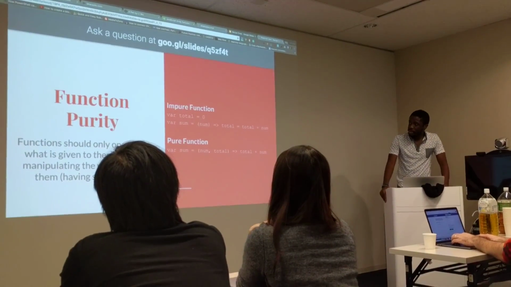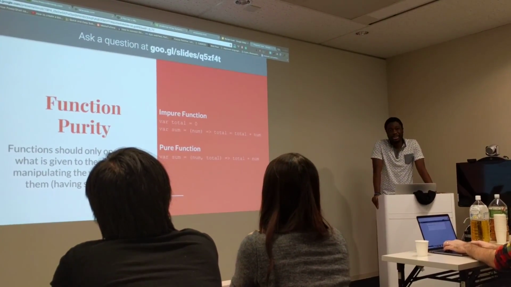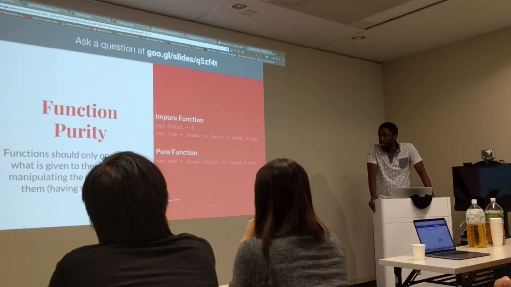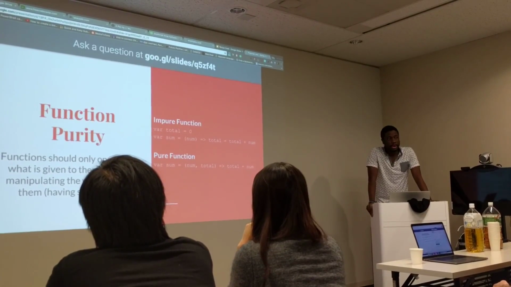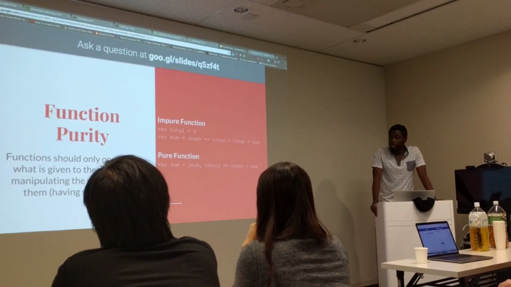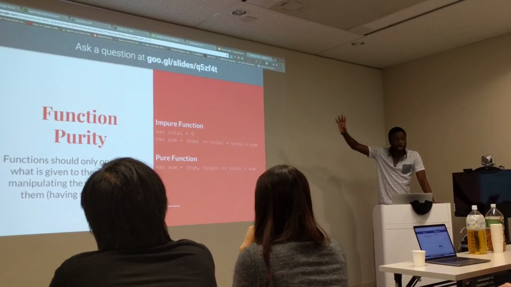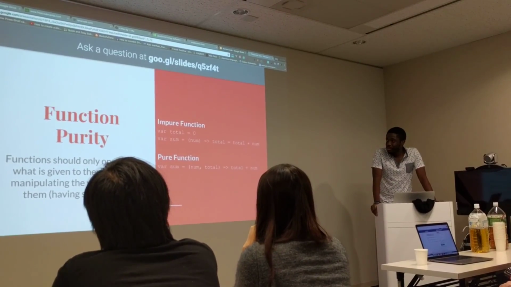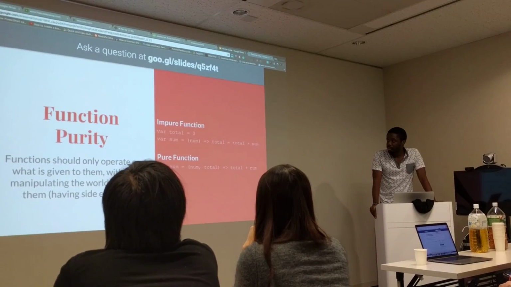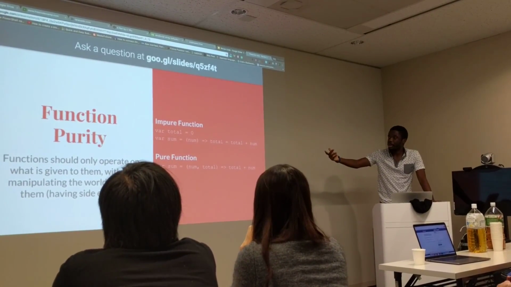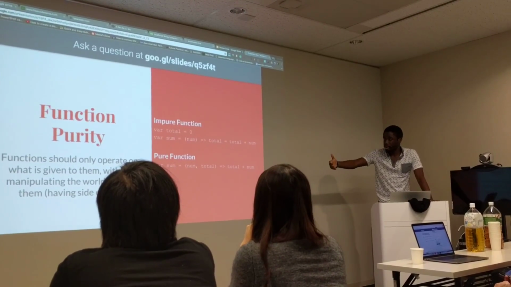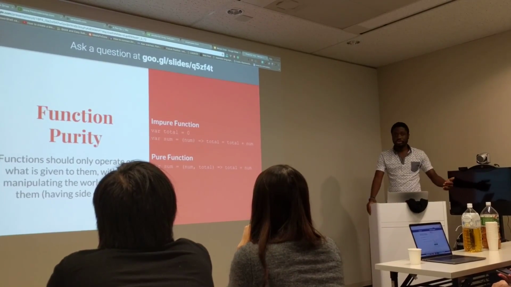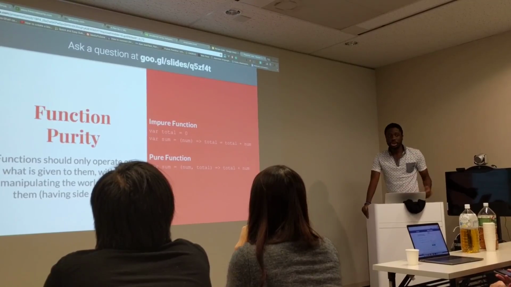Firstly, I would say that function purity is something very important to understand. That's that functions should only operate on what is given to them without manipulating the world around them. So this is an example of an impure function. Somewhere in the world there's a total variable that is set to 0, and we do this all the time when we're trying to come up with a sum. This is the ES6 notation, which says I want you to return a total, adding to the previous total. So if the total was 5, then the new total should be 5 plus what you give it, right?